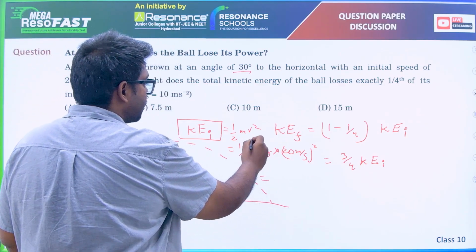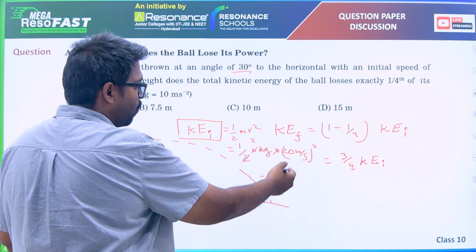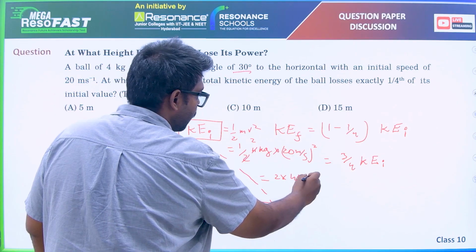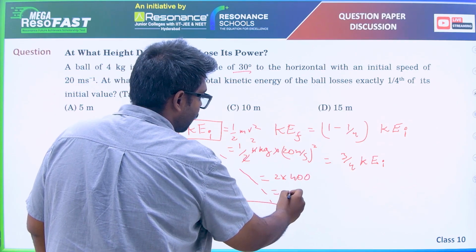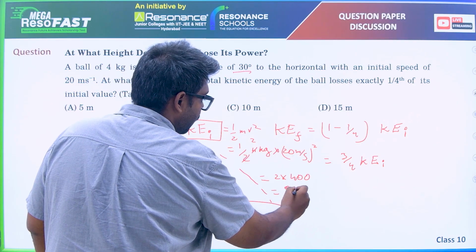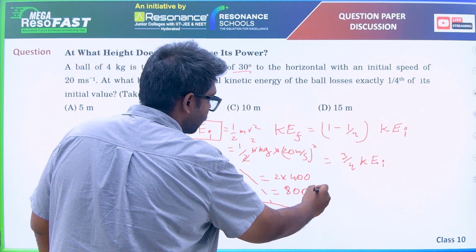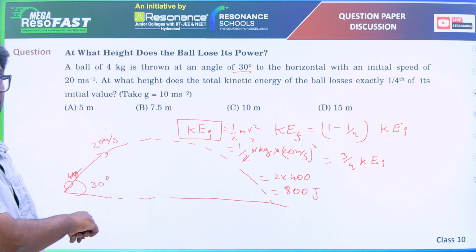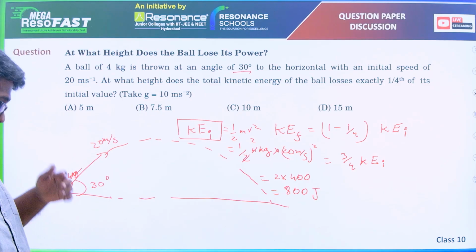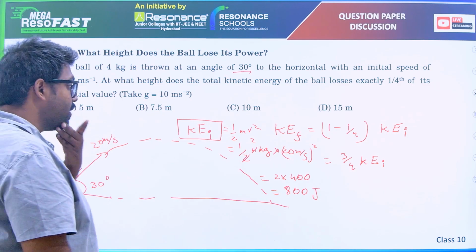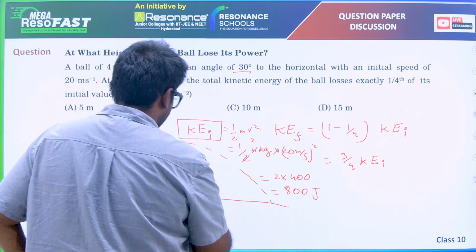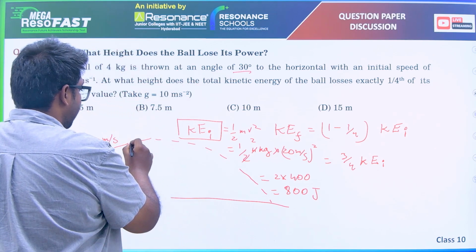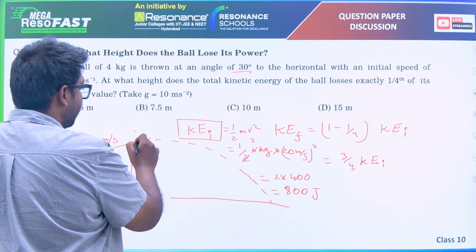Half and 4 cancel to give 2, and 20 squared is 400. 2 into 400 is equal to 800 joules. This is the initial kinetic energy the ball had at the initial point. After projecting, at which height, let's say at this height, it has some kinetic energy.